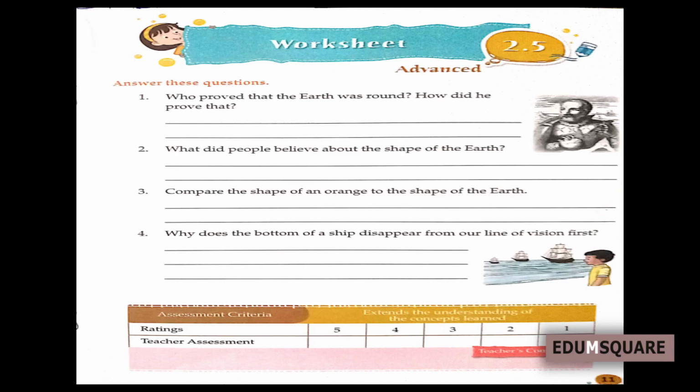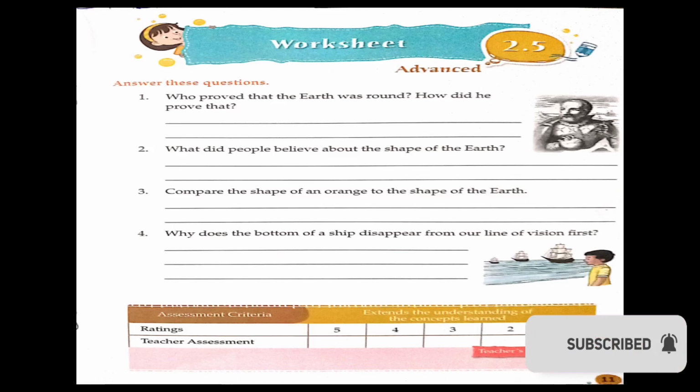I will read out the question. You can find the answer. Then let's discuss the answer. Okay. First question. Who proved that the earth was round? How did he prove that? Then second question. What did people believe about the shape of the earth?